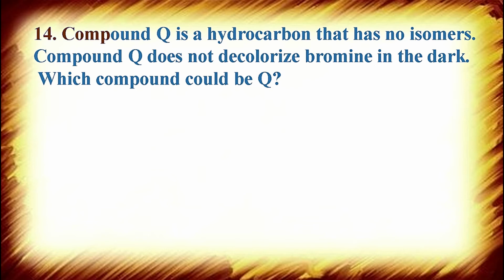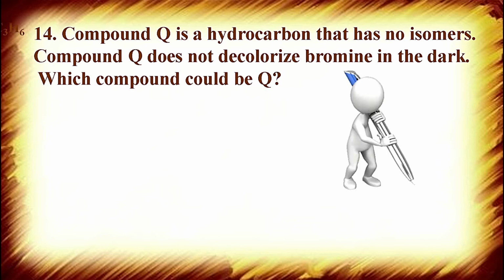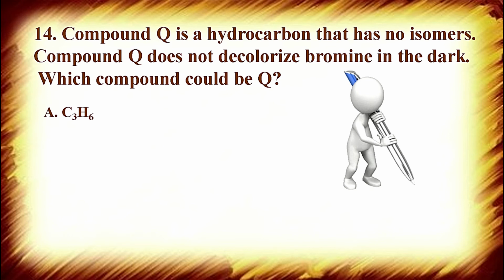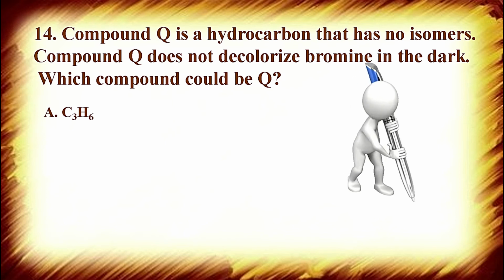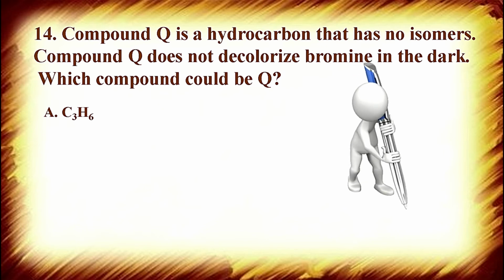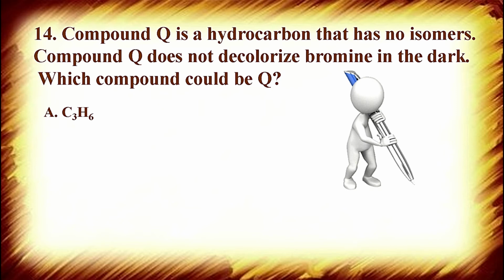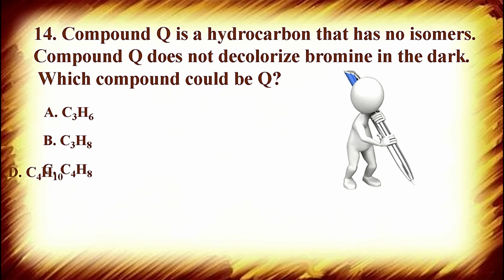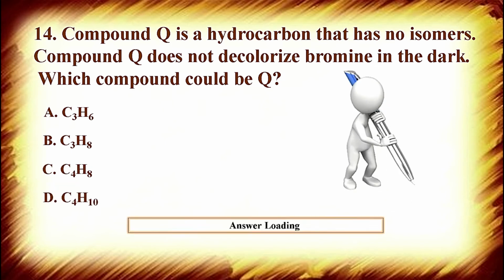Next question: compound Q is a hydrocarbon that has no isomer. Compound Q does not decolorize bromine in the dark. Which compound could be Q? You have to identify this compound. Two hints are given: it has no isomer, and it cannot decolorize bromine, meaning it cannot react with bromine in ordinary conditions, but it can react in the presence of sunlight; it cannot react in the presence of darkness. Now option A is C3H6, option B C3H8, option C C4H8, and option D C4H10.